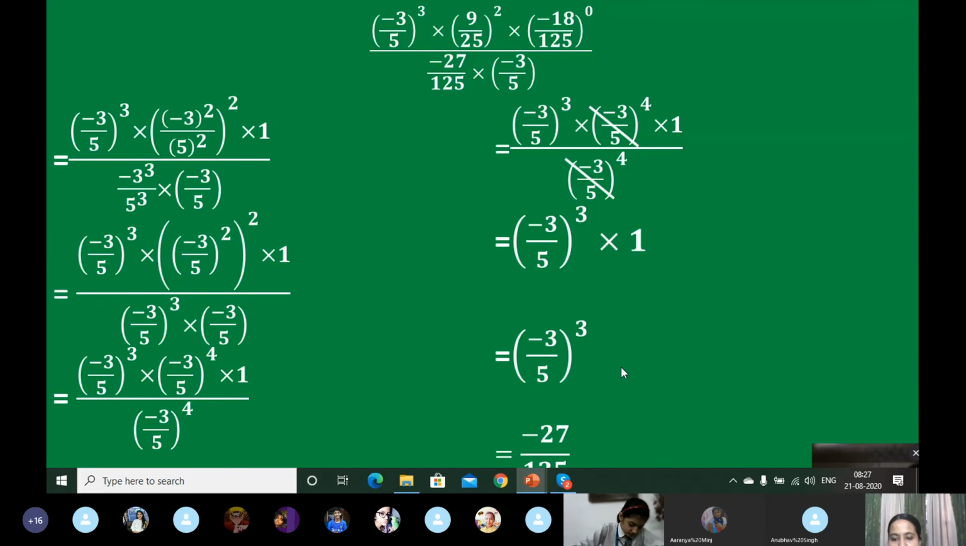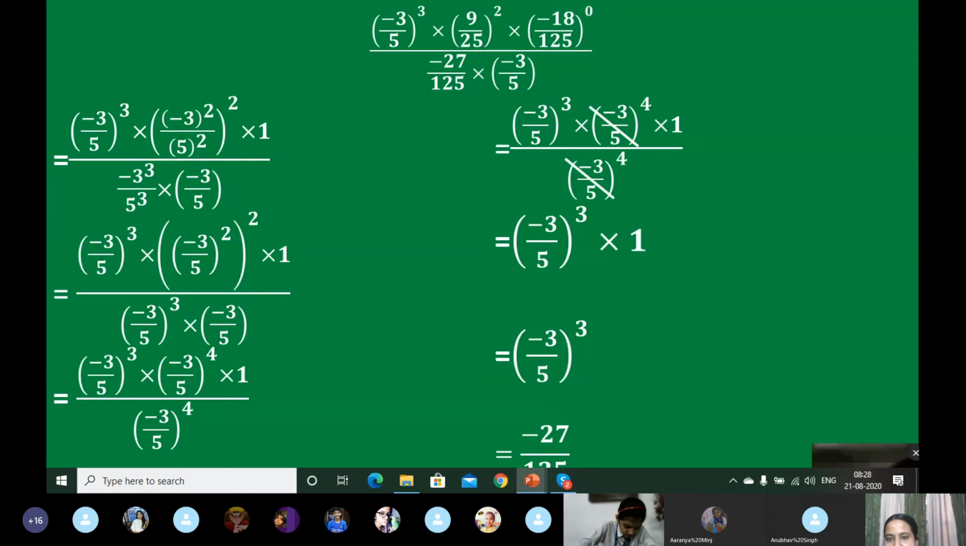Now on opening the bracket, what will we get? Minus 3 upon 125. On opening the bracket, we will write down, I hope you cannot see it. So write down, I am telling it: minus 27 upon 125. Minus 27 upon 125. Noted? Please note down the solution fast.